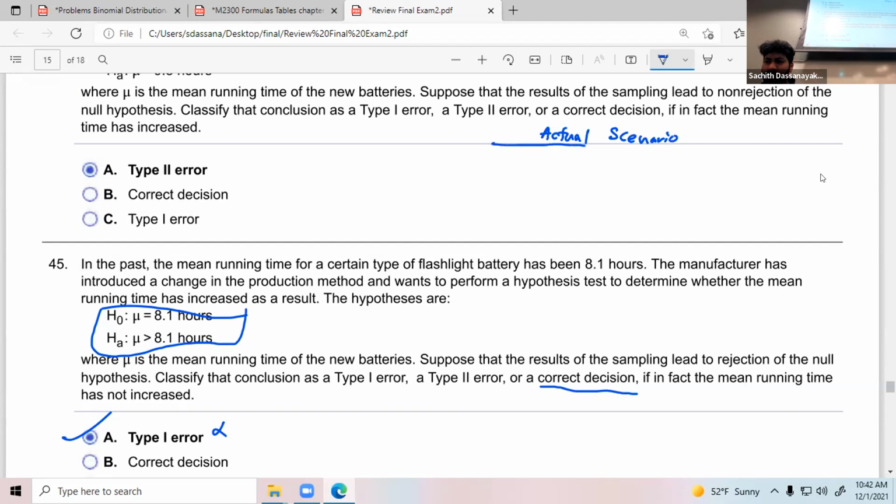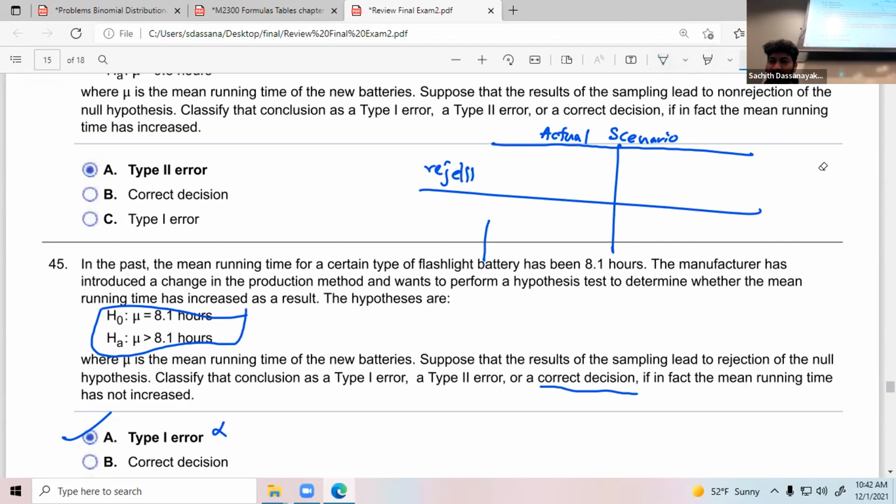Reject H naught, do not reject H naught, that is our decision.